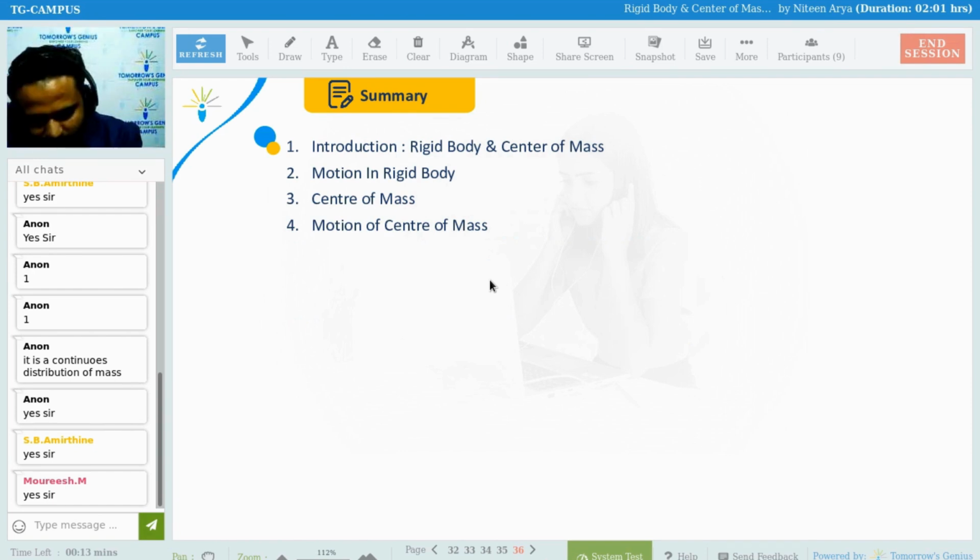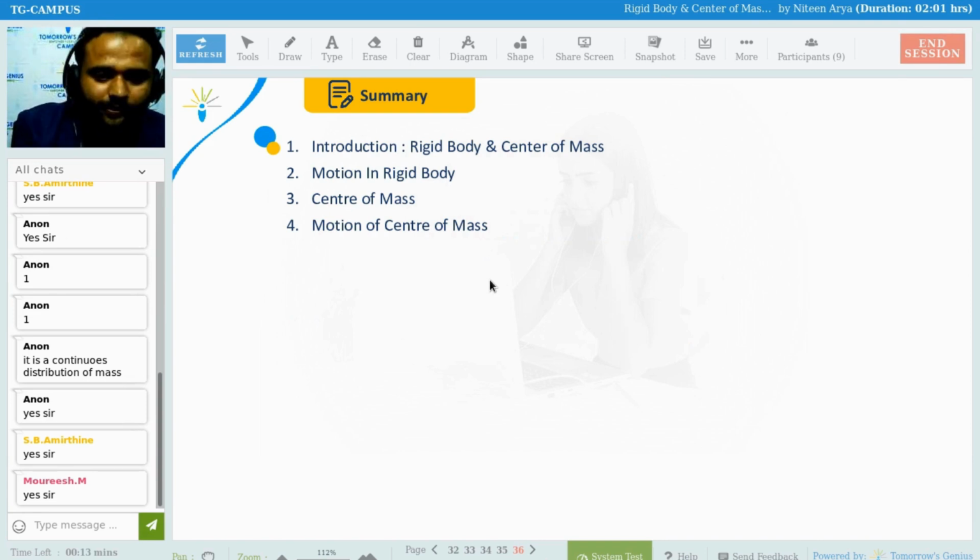You have 6-7 minutes. You can use 10 if you want to. Okay, so summary. In the introduction, we did the rigid body and center of mass. Motion in a rigid body we understood. Center of mass we understood in great detail. Motion of center of mass we have already done.